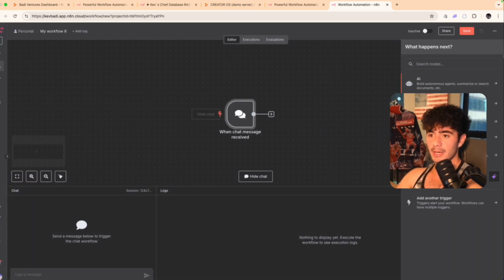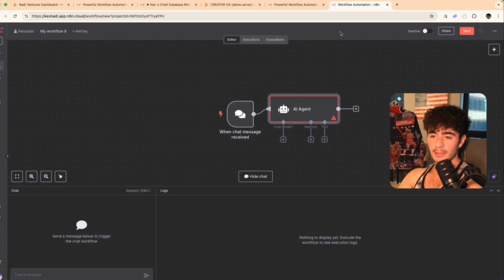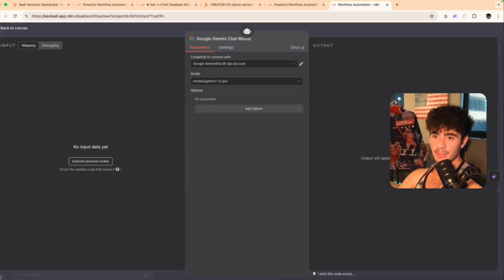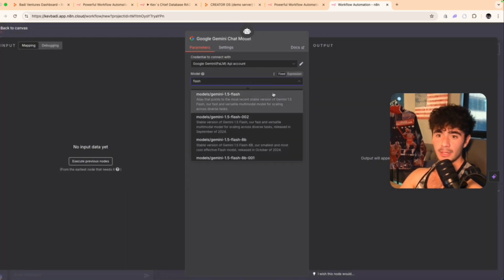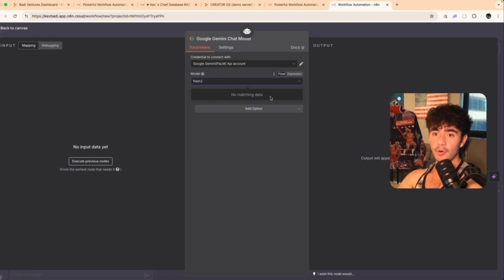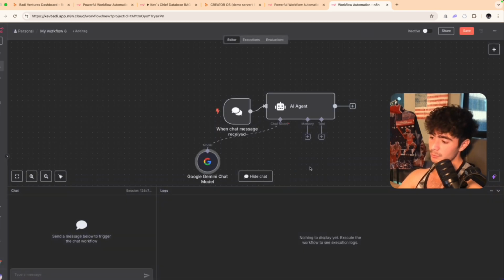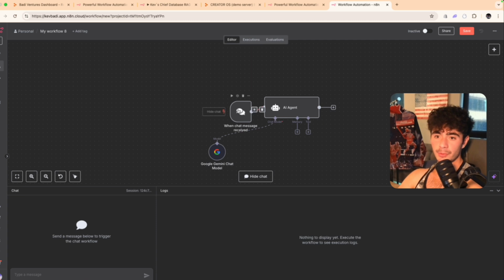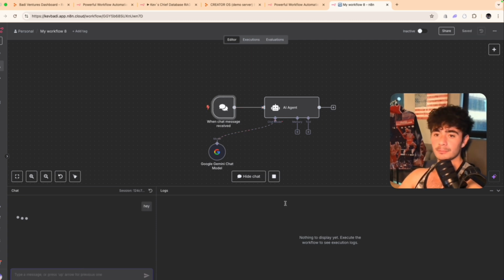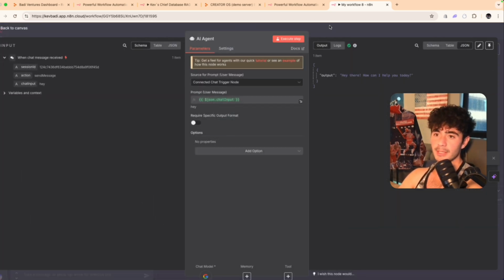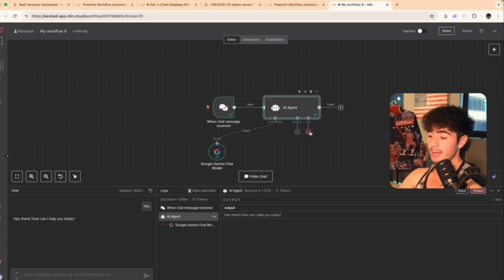The next thing we're going to do, guys, is add our AI agent, and we're going to click out. Then we're going to add our chat model. The chat model we're going to use here, guys, is going to be Gemini Flash 2.5. It's free, and it can take all the context that we need for it to actually understand every table in the database, because some other models, like the reasoning models, won't be able to do this. Okay, sweet. Now we want to actually get this little system working, and we're going to say, hey, and we're going to see what happens. Oh, okay. So it's all connected here. That looks nice. And we are now going to start adding our tools.